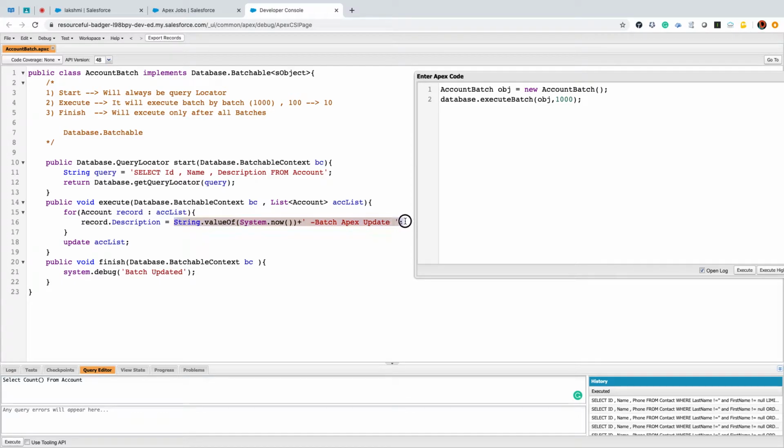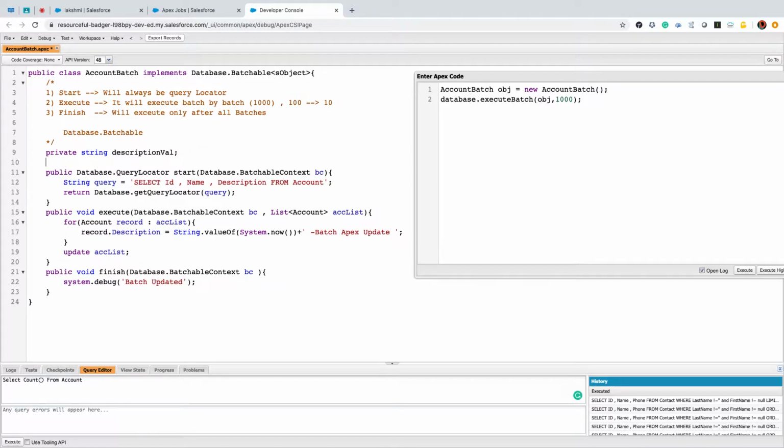I don't want to hard code my value. I need to pass my attribute value dynamically. So what we can do here is define a string variable of type private string descriptionVar. By default, I'm making it blank, null, public. I'm creating a constructor.